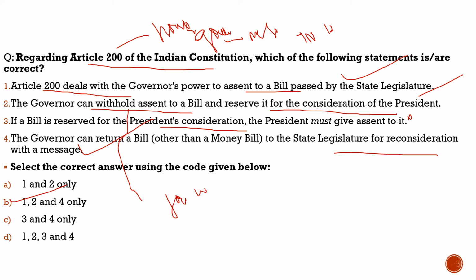With this, I hope you have understood Article 200, and why it is in the news, because there are many bills which are reserved by the governor from different states, especially by the Tamil Nadu state governor, and the question has been raised by the Supreme Court. It has asked the Tamil Nadu government why he is not giving assent to the bills. With this, let's move to another slide and see what else we have brought on the screen today.